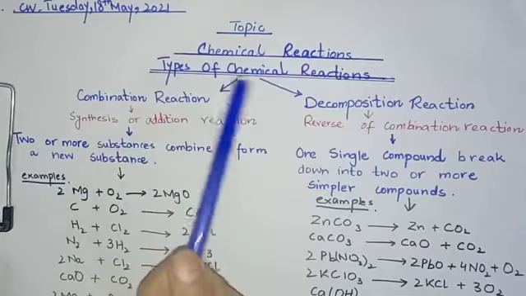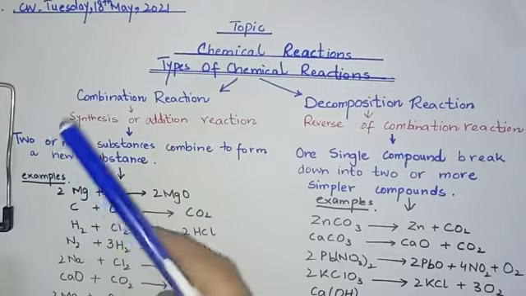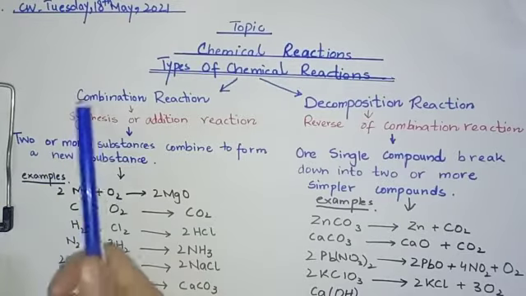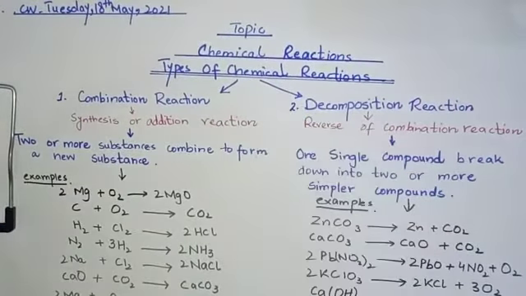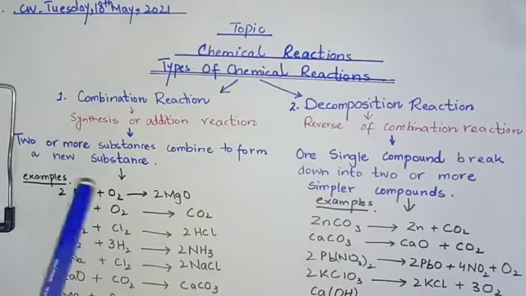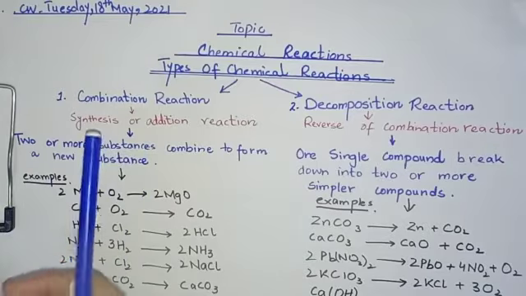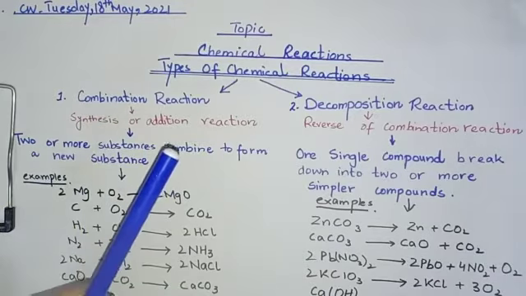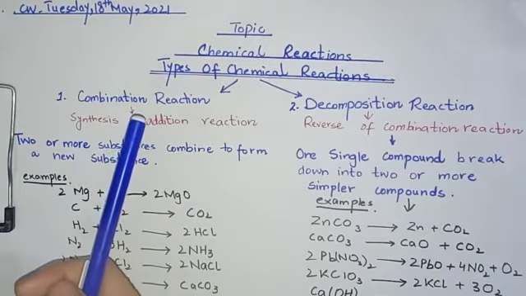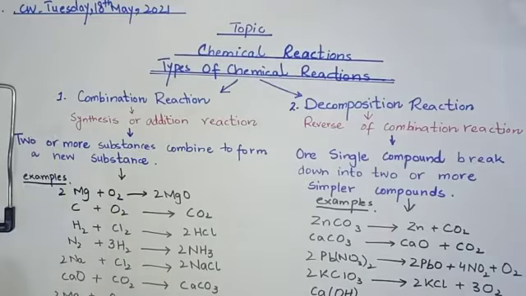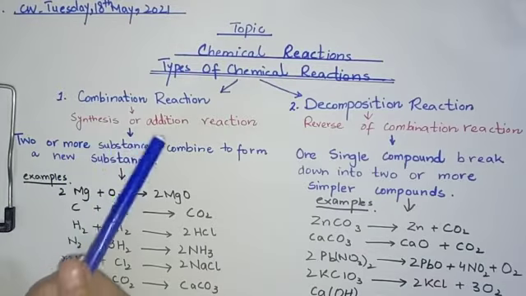Today we will discuss the types of chemical reactions. Students, we have two types of chemical reactions. Number one is the combination reaction and number two is the decomposition reaction. First of all, let's discuss the combination reaction. As the name indicates, combination means combine. So a combination reaction is a reaction in which two or more substances combine together and form a new substance. The combination reaction is also known as a synthesis or addition reaction.